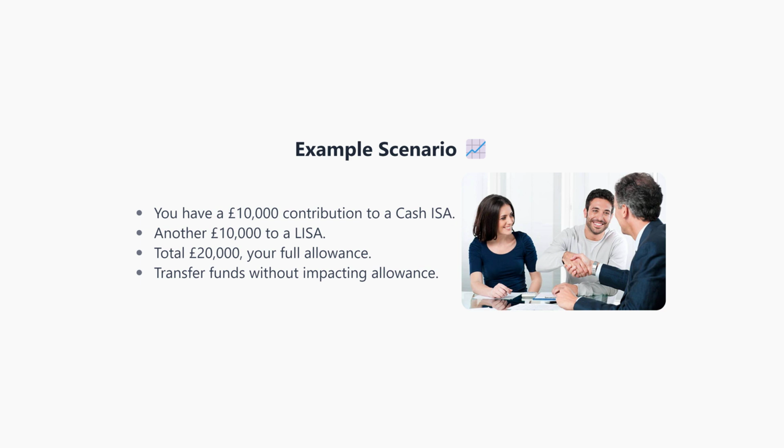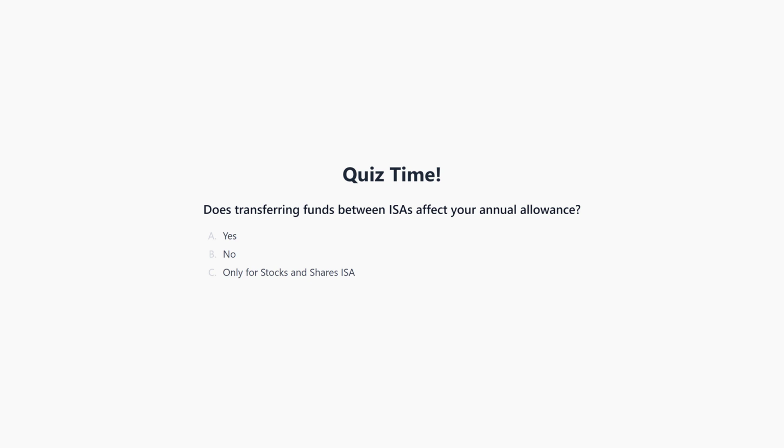Let's go through an example. If you've contributed £10,000 to your cash ISA and another £10,000 to a LISA, you've utilized your full £20,000 allowance. This means any money transferred between these ISAs does not impact your used allowance, as transfers don't count towards the annual limit.